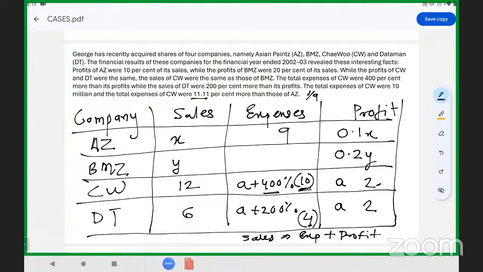Okay, so now the sales of CW were the same as those of BMZ. So CW, and this will also be 2L. If this is 2L, so this is 20%.